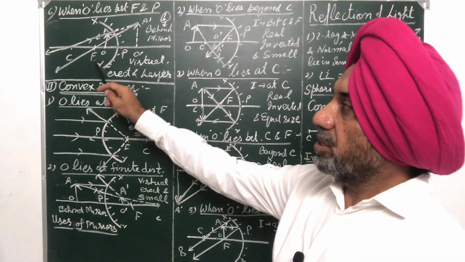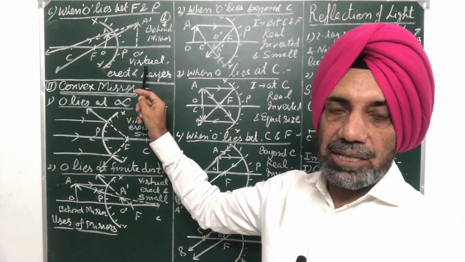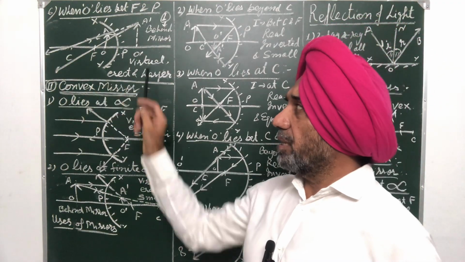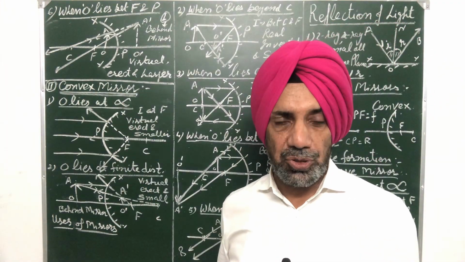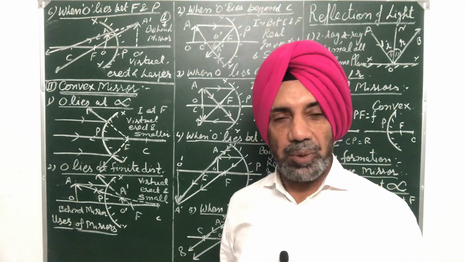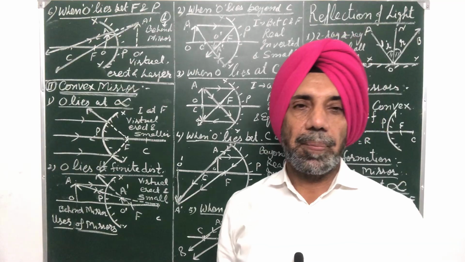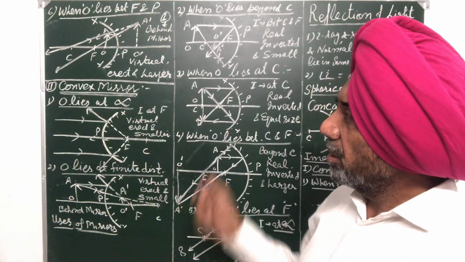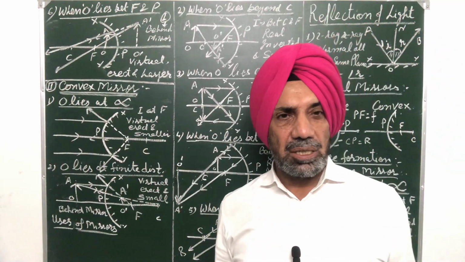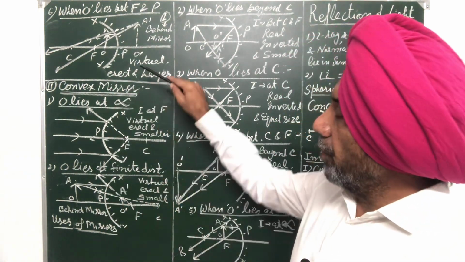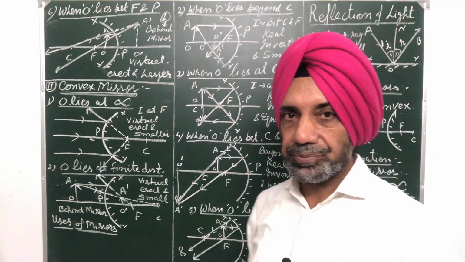So it is used in searchlights and headlights of vehicles. This concave mirror is also used as the objective of astronomical telescopes. So in astronomical telescopes, we use this concave mirror. There are so many uses. In the ophthalmoscope used by doctors, we use this concave mirror. So there are so many applications of concave mirrors.